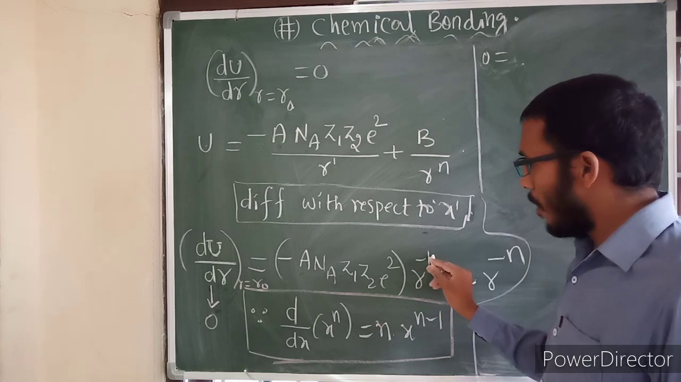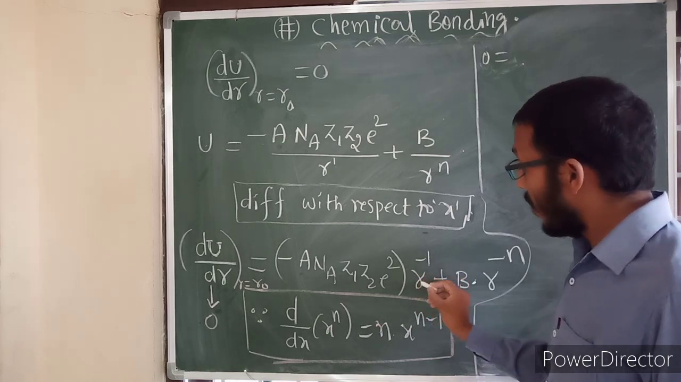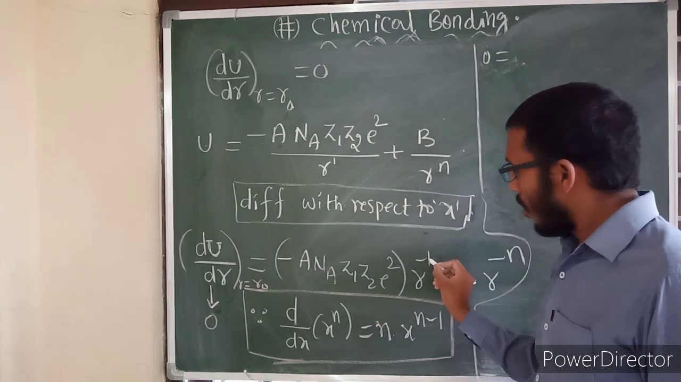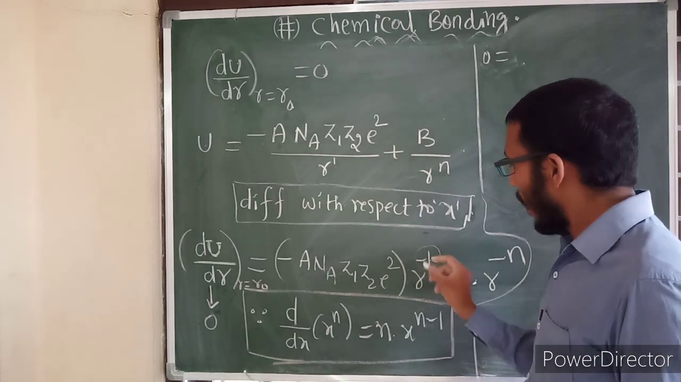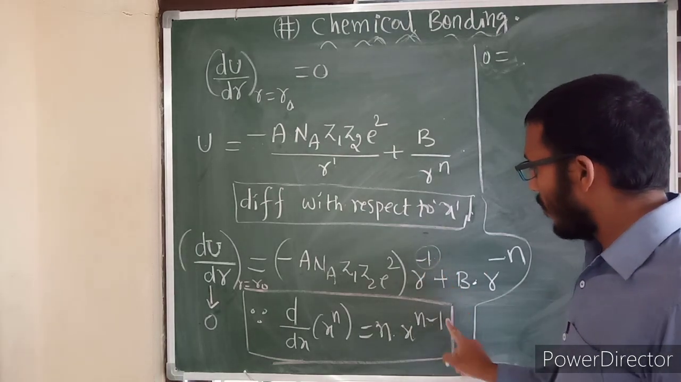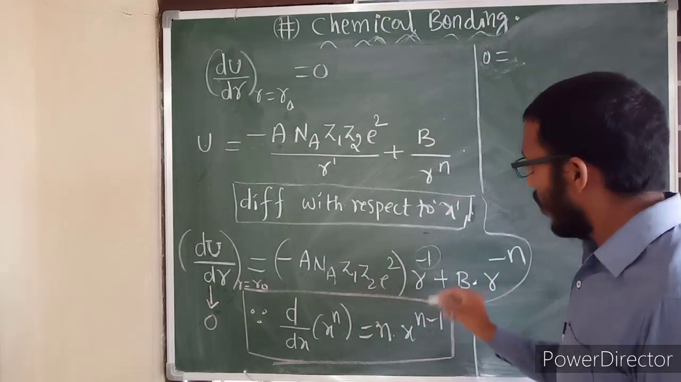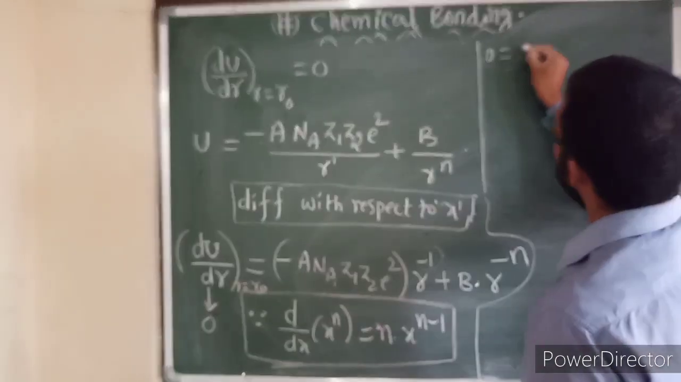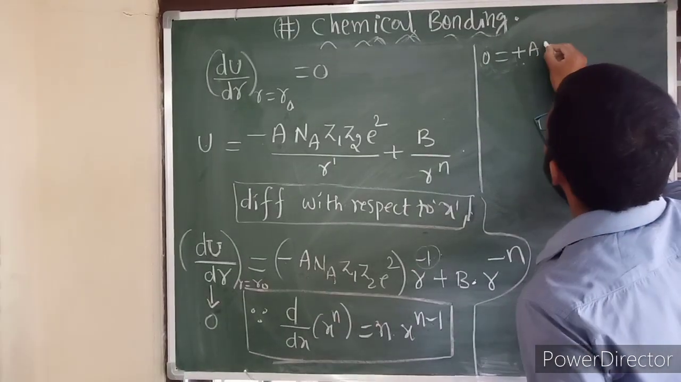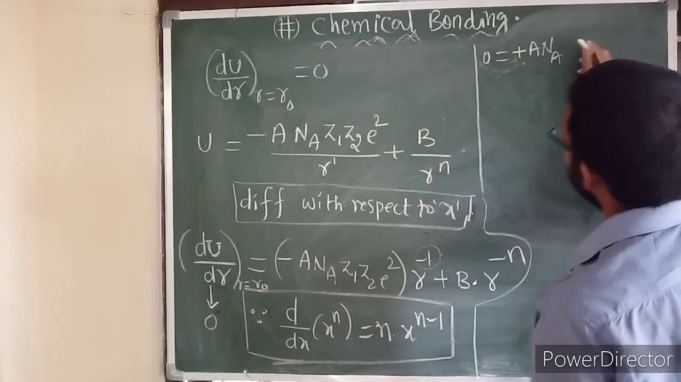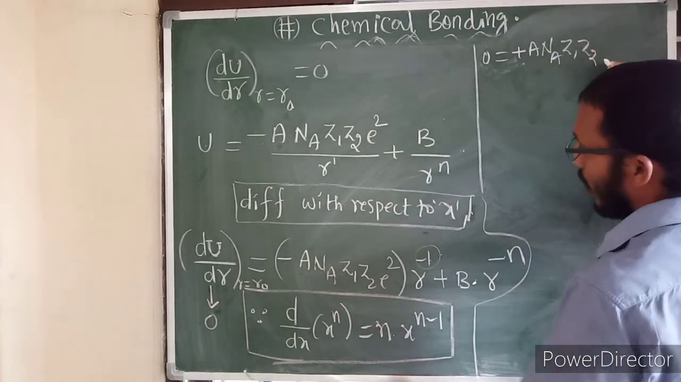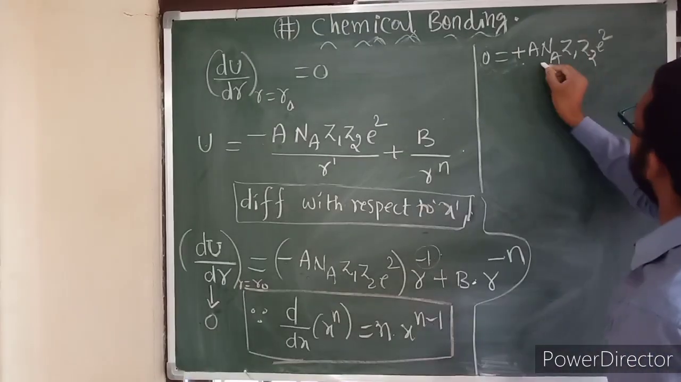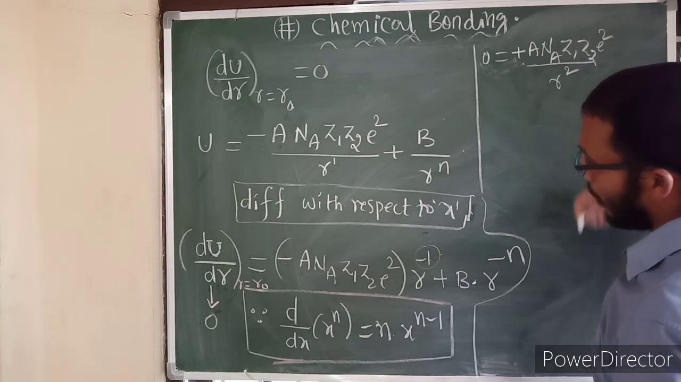Here r power minus 1 means this can be written as minus 1 into r power minus 1 minus 1, that is r power minus 2. In place of n it will be n into x power n minus 1, meaning minus 1 into minus 1 means minus 2, and minus into minus gives plus. Therefore it becomes plus A n A Z1 Z2 e square, right? Now e square, this is r power minus 2, it will bring down, so it becomes square.